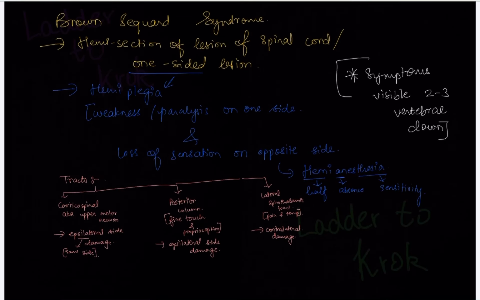So that's all about the Brown-Sequard syndrome. I hope you understand. Remember the word hemiplegia. Plegia means paralysis, said before. Hemianesthesia is a new word. Remember this. I am breaking the words and explaining the meaning, as it will become easier for you to remember the diseases. Every disease is either Latin based or Greek based. So an is actually a Greek word. Aesthesia is a Latin word. Hemi, again, means half, absence of sensitivity.